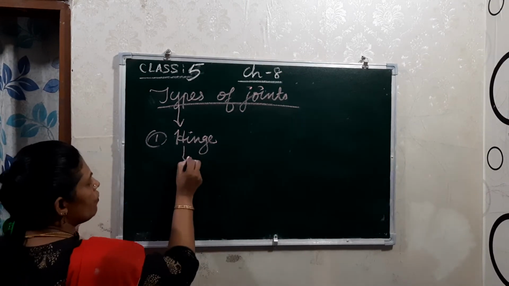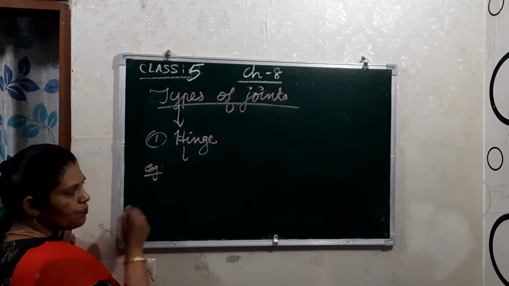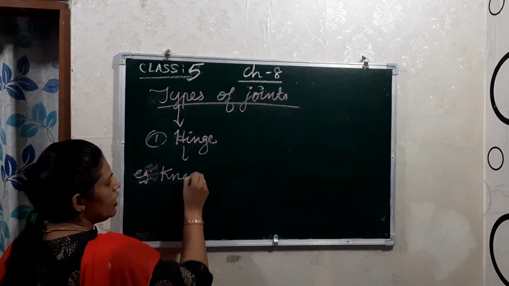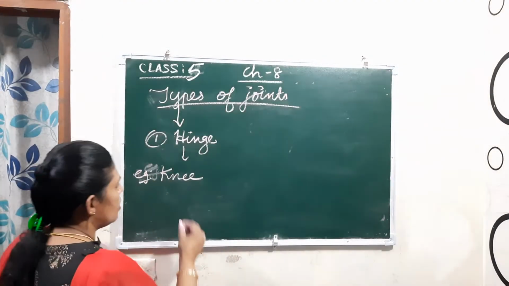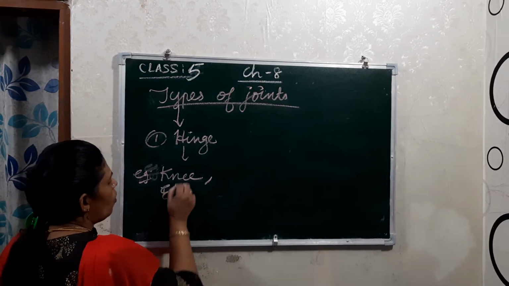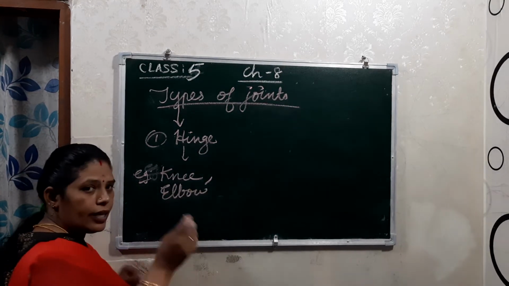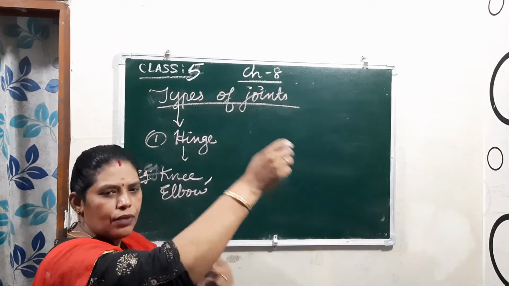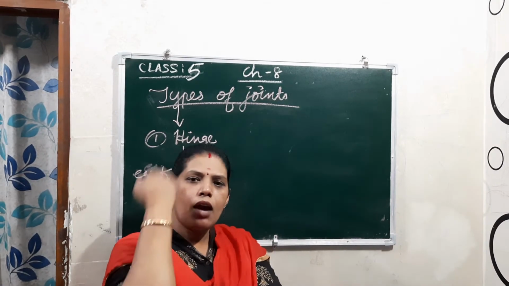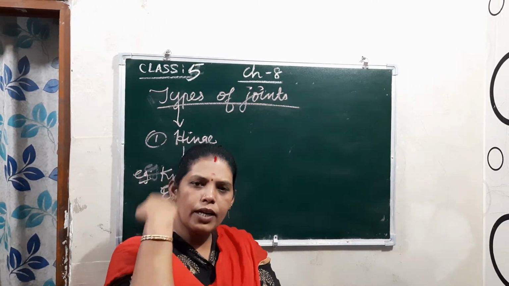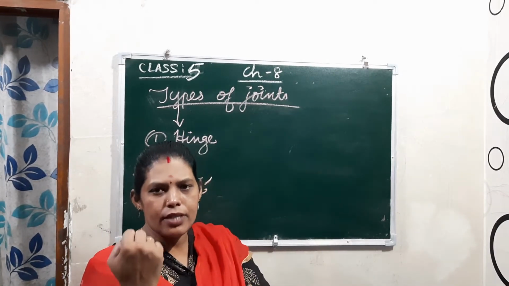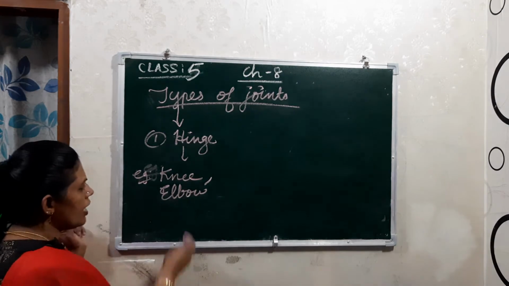For example, which example can you give? The knee joint. You have knees on your legs, right? And the elbow joint, where the upper arm and the lower arm are joined. How does it move? It moves forward and backward, this way only. We cannot bring it another way. So forward and backward direction, that is the elbow joint.